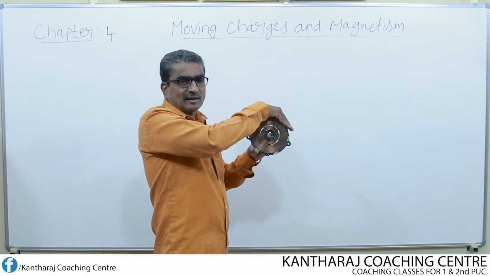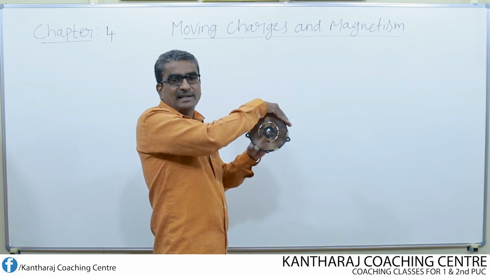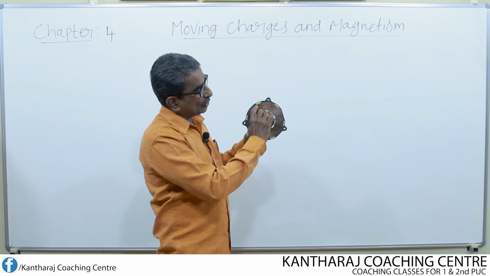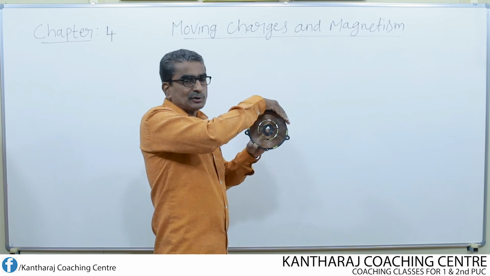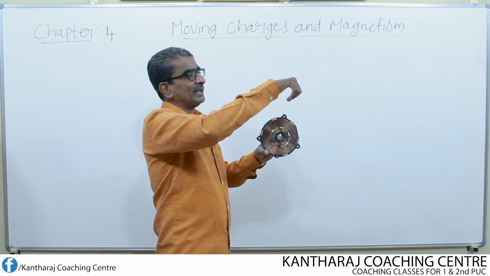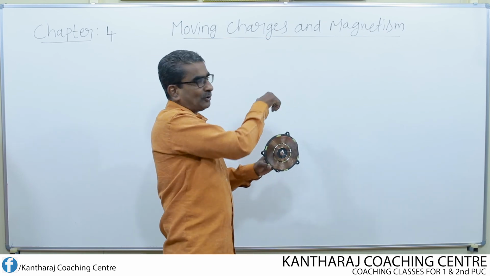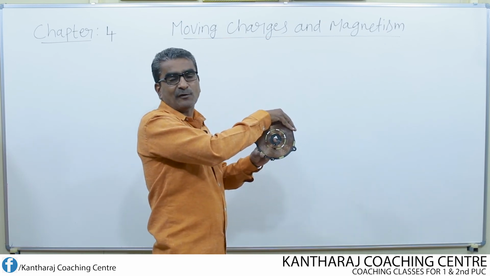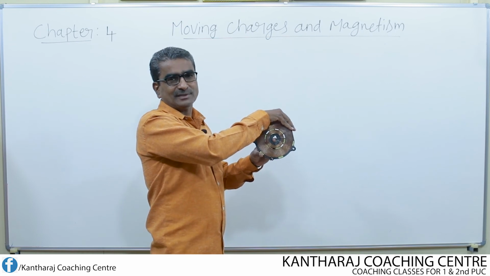The fingers curling gives the direction of current. Because current is flowing in clockwise, the fingers should curl along the direction of flow of current. Then the thumb finger, look here, is pointing towards the board. Now the thumb finger gives the direction of magnetic field.